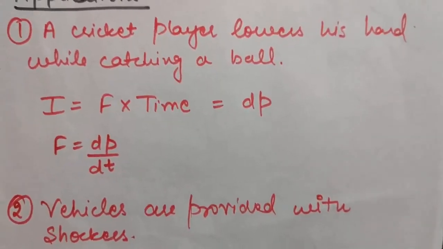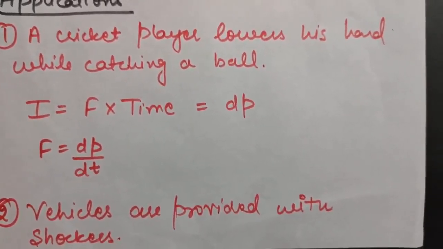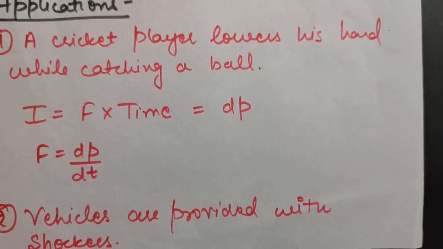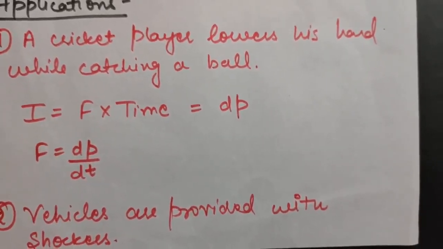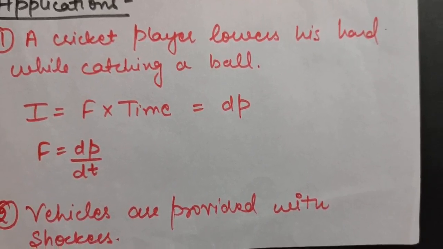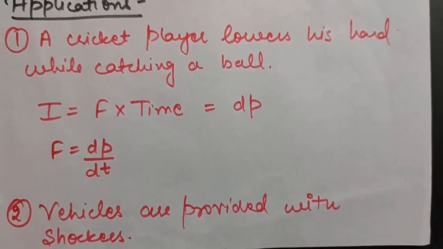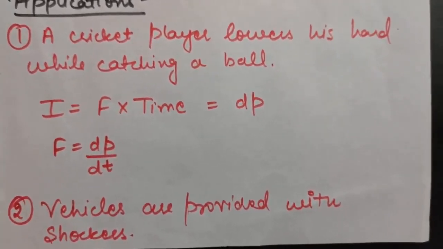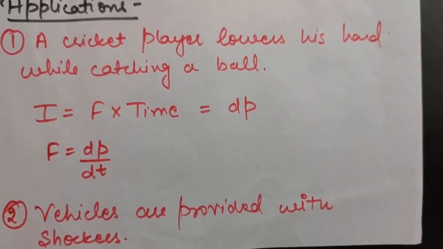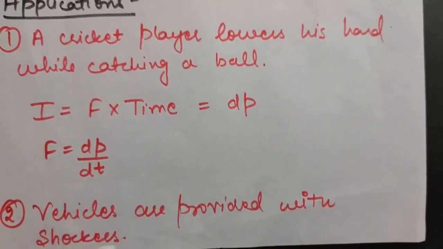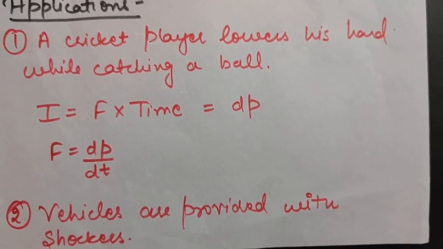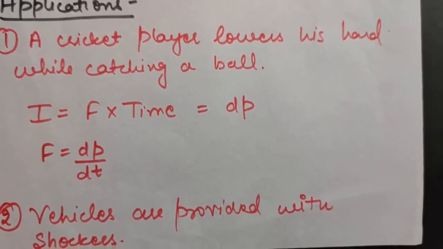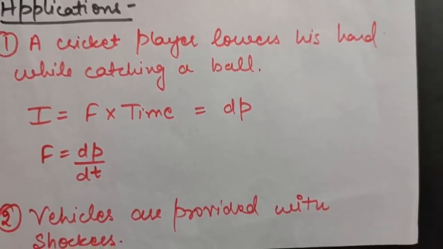Next application is that vehicles are provided with shockers. When vehicles move over uneven roads, forces are exerted by the road. The function of shockers is to increase the time of impact. When the uneven road exerts a force, the vehicle will experience some force. To decrease the force, we want the time period to increase. So the property of the shockers is just to increase the time period of that impact, due to which the force is reduced, so the person sitting in the vehicle will feel less force.